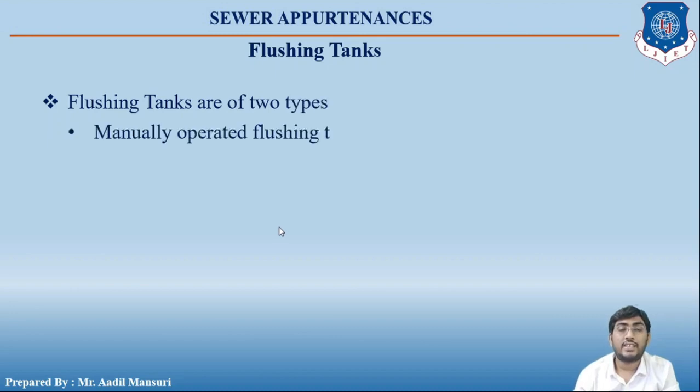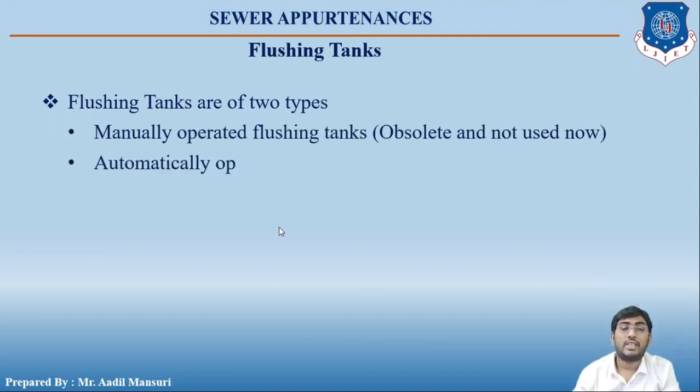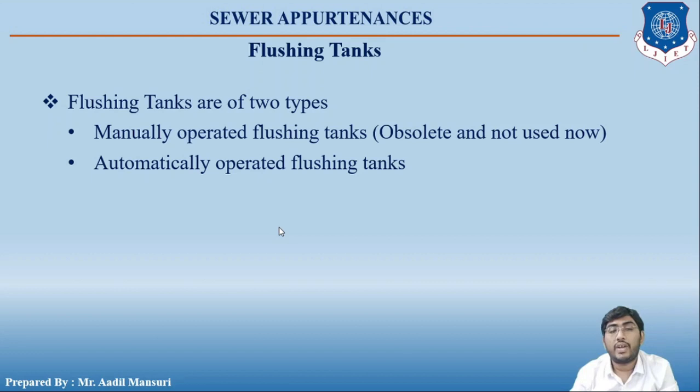So flushing tanks are of two types: manually operated flushing tanks and automatically operated flushing tanks. But manually operated flushing tanks are nowadays obsolete and not used.